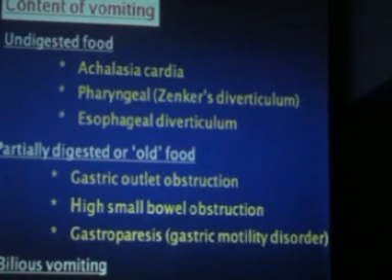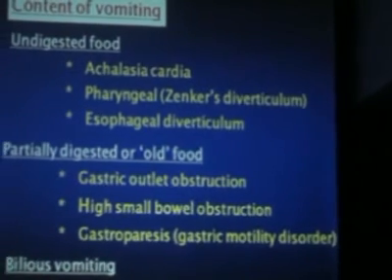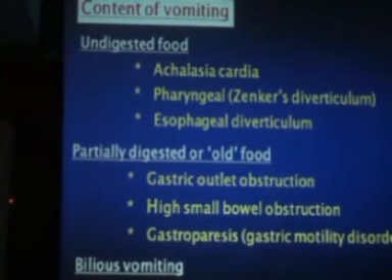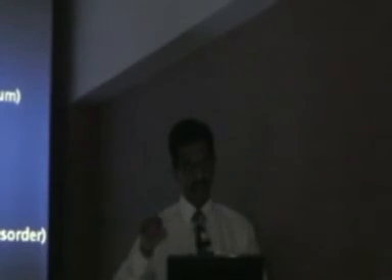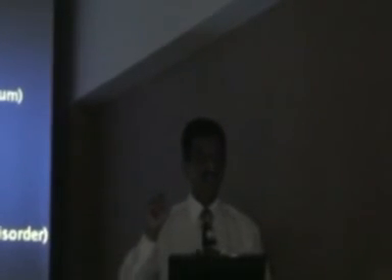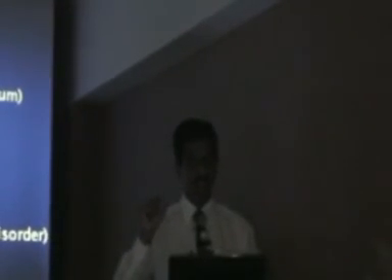When I take history, I ask about the timing of the vomiting. Then I ask, when is the vomiting related to the food? And the next question I ask is about the food: when you vomit, what kind of food comes out in the vomitus? If the person says, Doctor sahab, undigested food as it is what I have eaten, I can identify the chapati and sabji in my vomitus, or I can see rice as it is, or dal as it is, then most probably it is a GE junction problem. This person has achalasia cardia or CA esophagus with obstruction. So food only from the esophagus comes out.